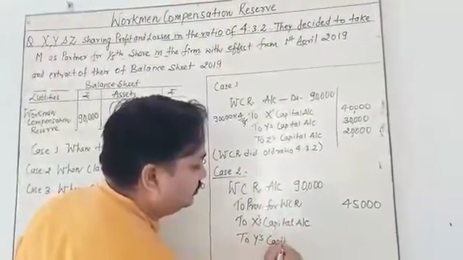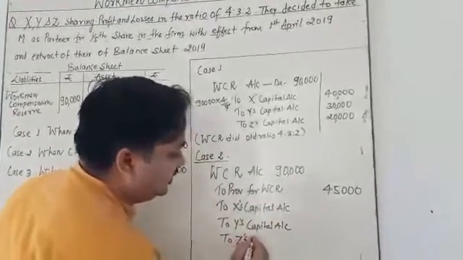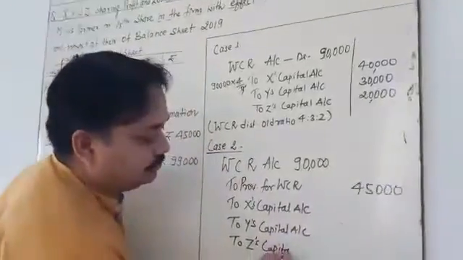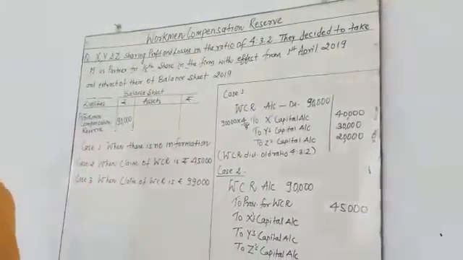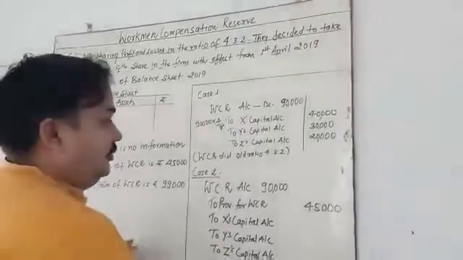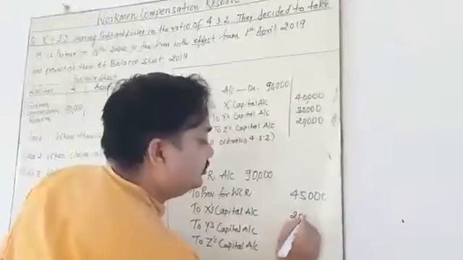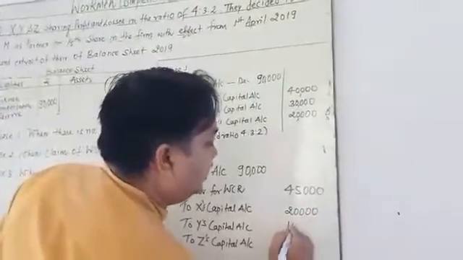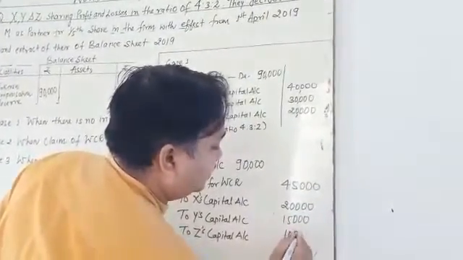Whatever the balance is, it is going to be distributed among the old partners, so 20,000, 15,000 and 10,000.